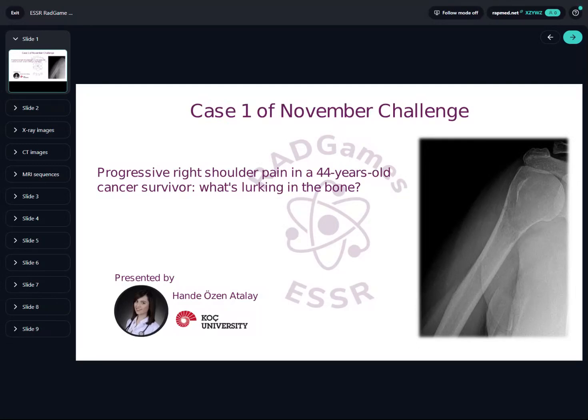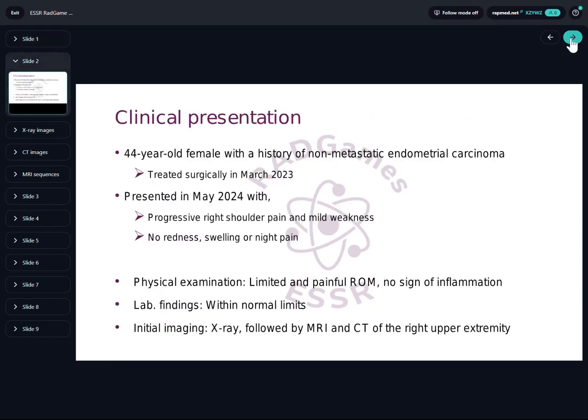Today I will present a 44-year-old female cancer survivor who presented with progressive right shoulder pain, a subtle case but with an unexpected twist. Let's take a closer look at her clinical history.